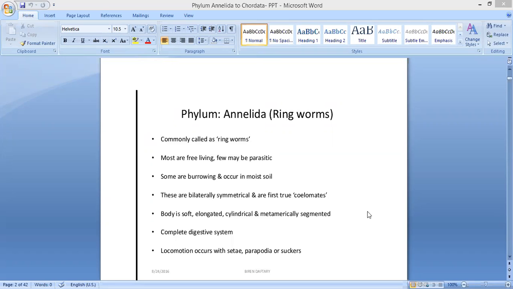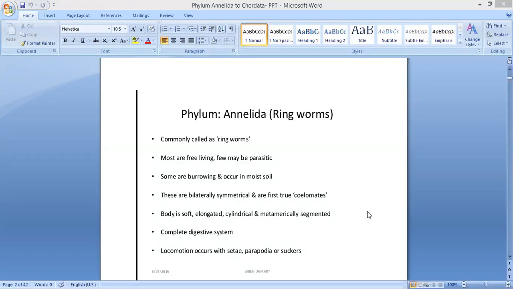The organisms or animals coming under this group are like earthworms or worms or ringworms, especially. This Annelida group is commonly called ringworms. What is another name for the Annelida group? Ringworms. Clear?